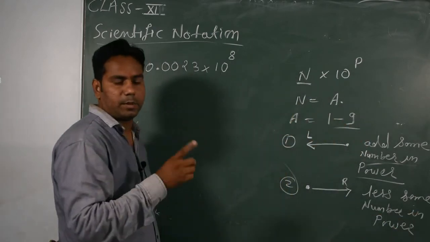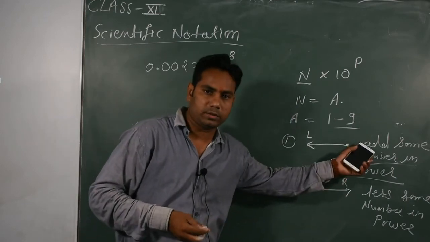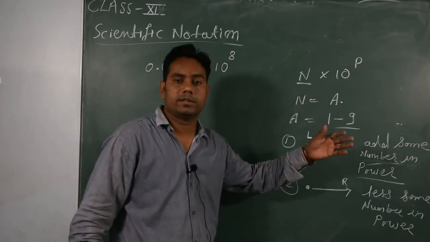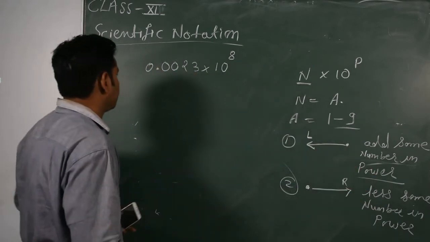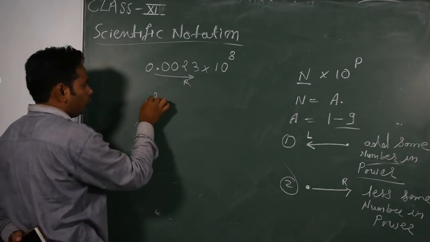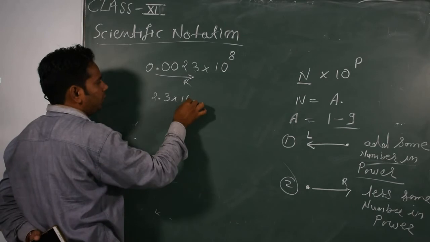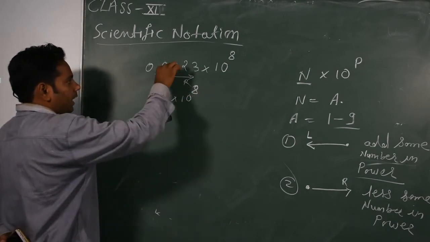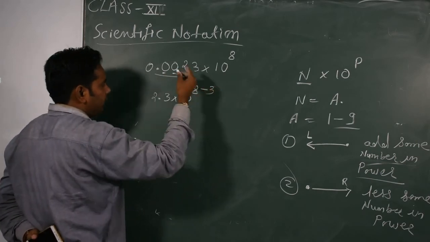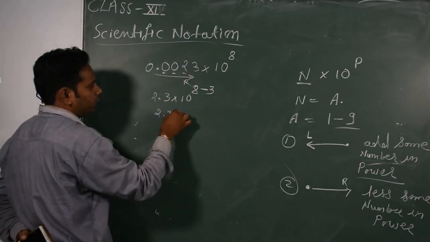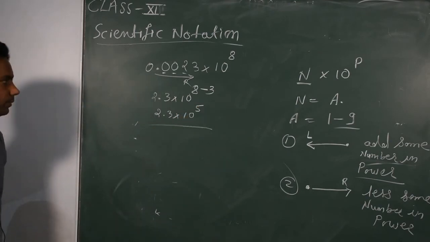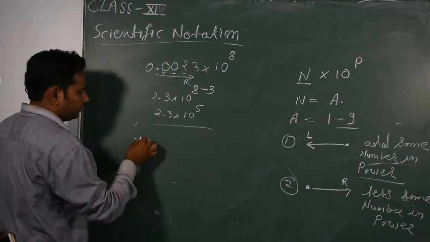If you move the decimal point to the left side, addition is there. If you move it to the right side, subtraction is there. So I move the decimal point to the right side: 2.3 into 10 to the power 8. Done. The digits crossed are 1, 2 and 3, so minus 3. Our answer is 2.3 into 10 to the power 5.